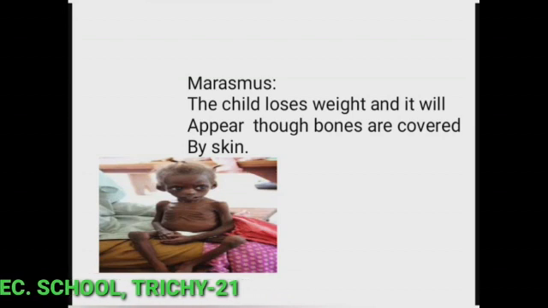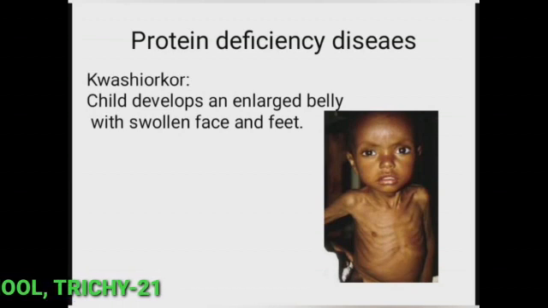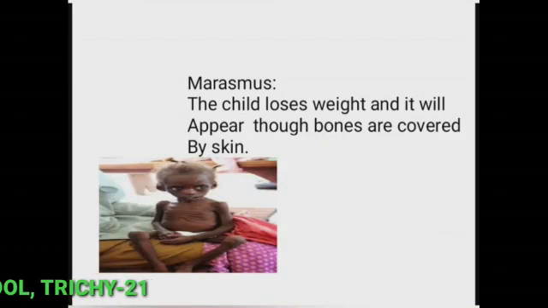In kwashiorkor, the child develops an enlarged belly with swollen face and feet.